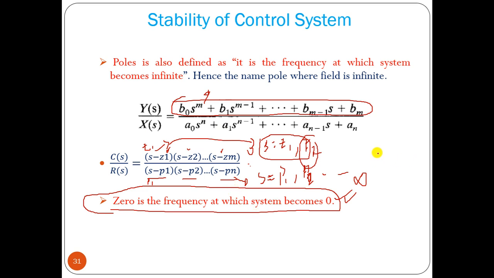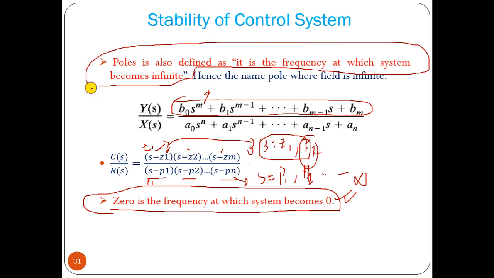That's why they are called poles of a system. Zeros make the transfer function 0 when we put a zero value into it, but if we put a pole value, which is a root of the denominator polynomial, the transfer function becomes infinite. Hence the name pole, where the field is infinite. So poles make your system output infinite, and zeros make your system output 0.